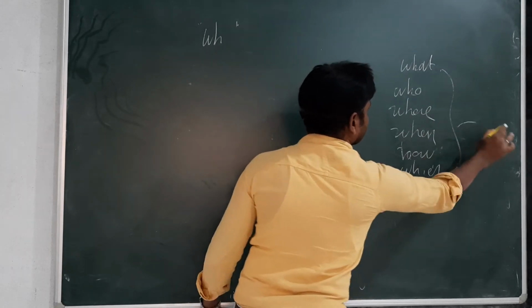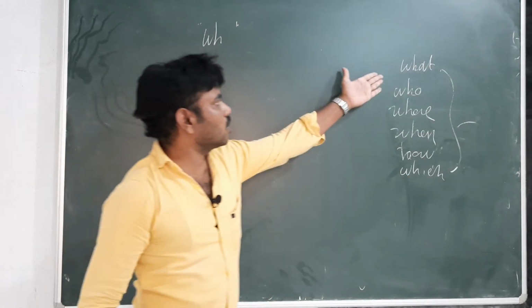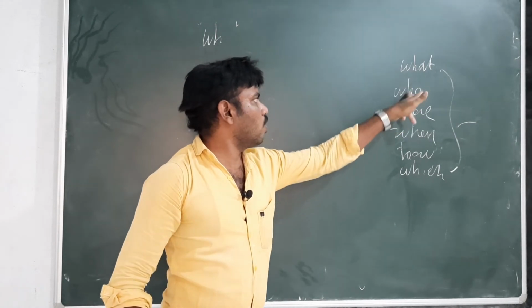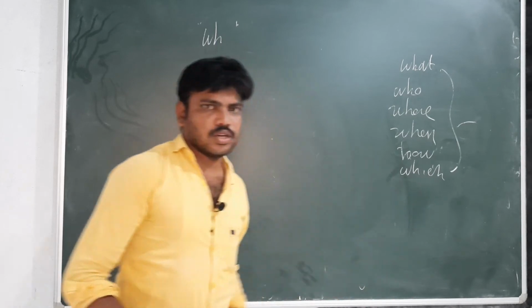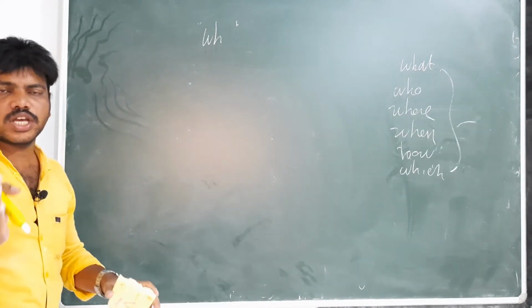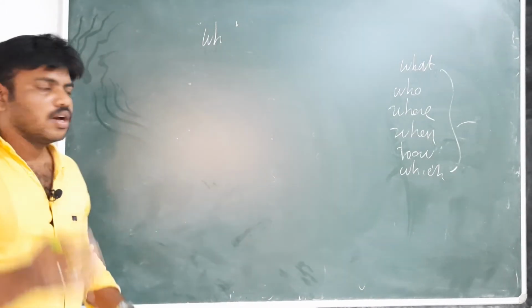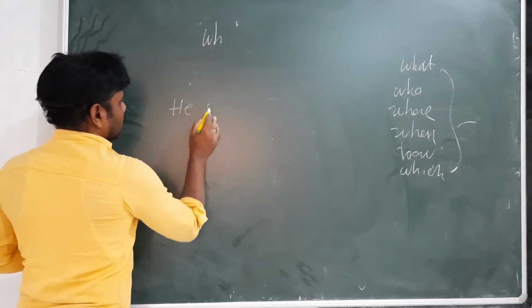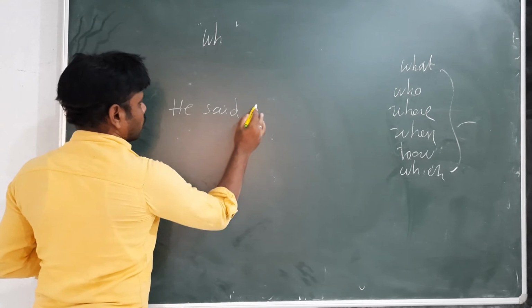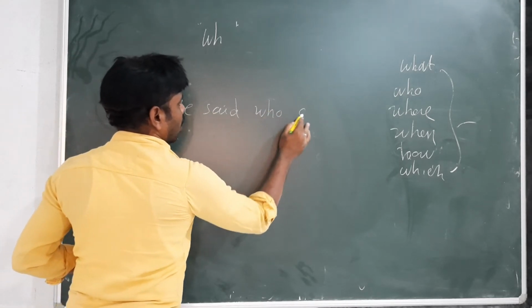These are all WH questions. Now let us see how to change a WH question in reported speech. He said, who are you?